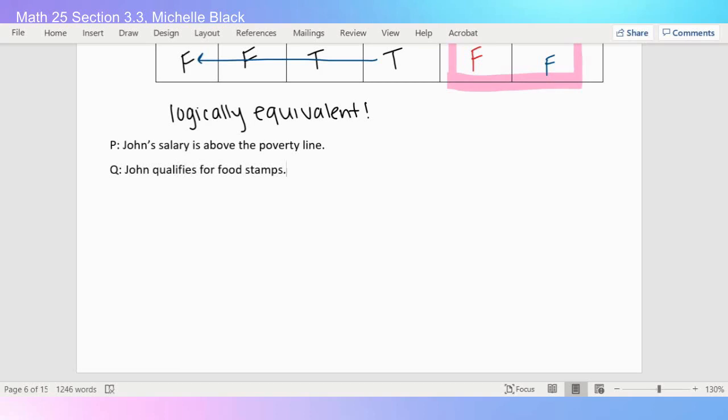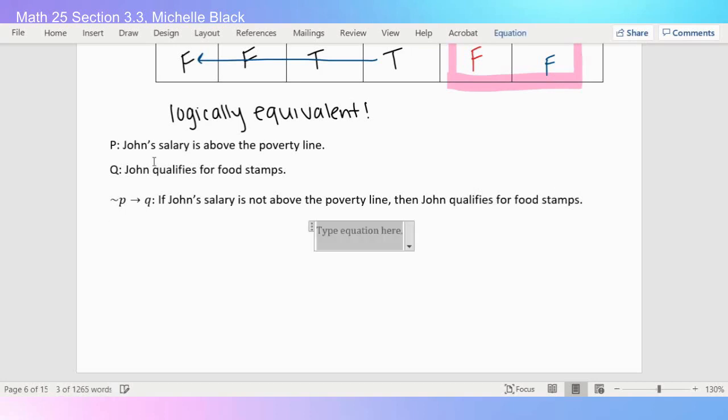Okay, so then our statement, which was not P, then Q, would say, if John's salary is not above the poverty line, that would be not P, then John qualifies for food stamps. Okay, that would be our first statement.